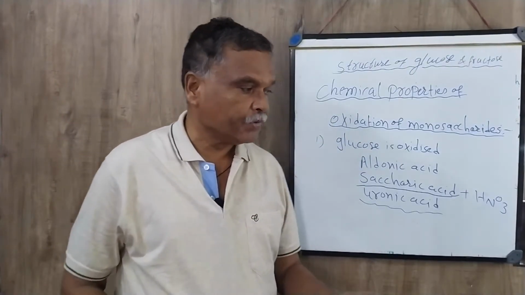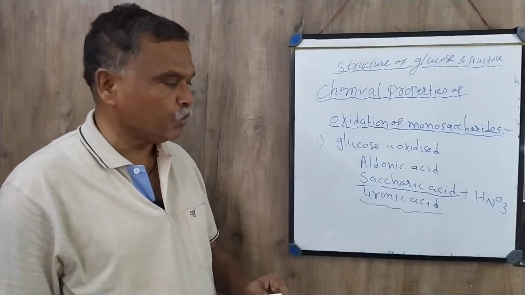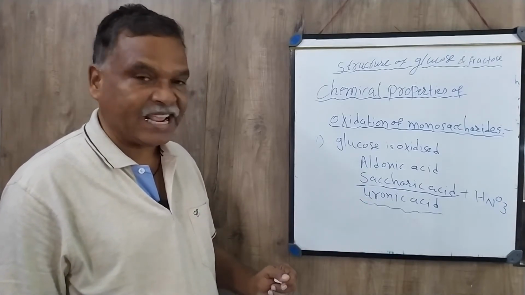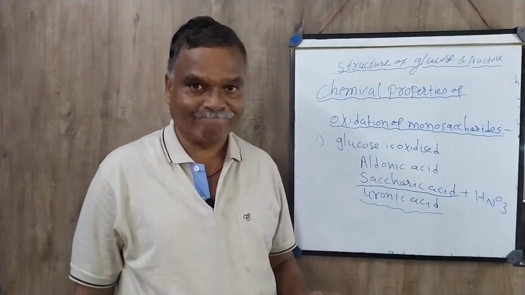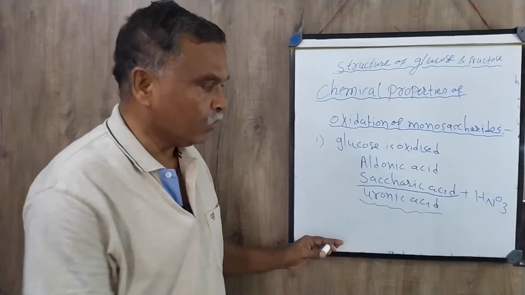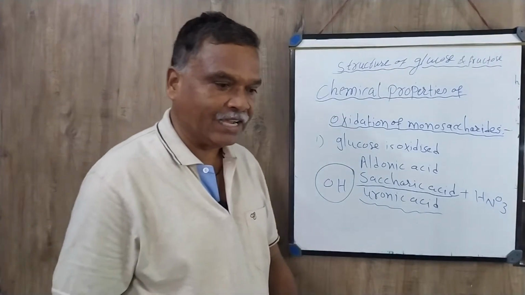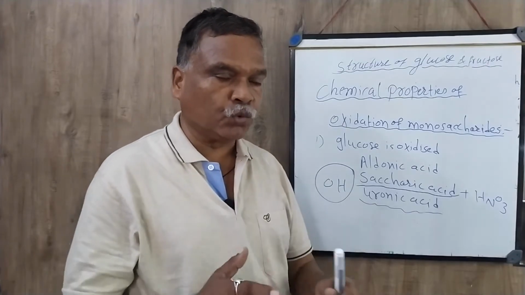Here the aldehyde or ketone group of the monosaccharide reacts with the alcohol group, therefore uronic acid forms. Alcohol group means OH. So this is the oxidation reaction of the monosaccharide.